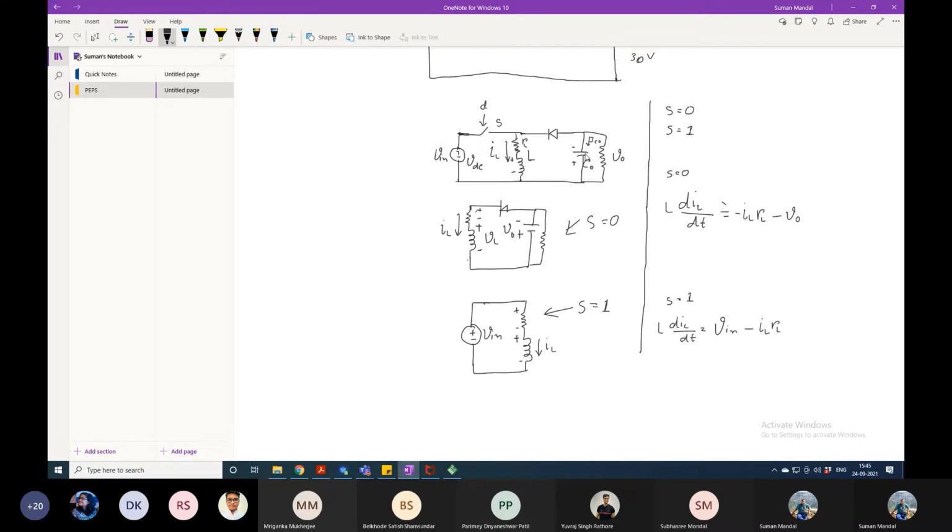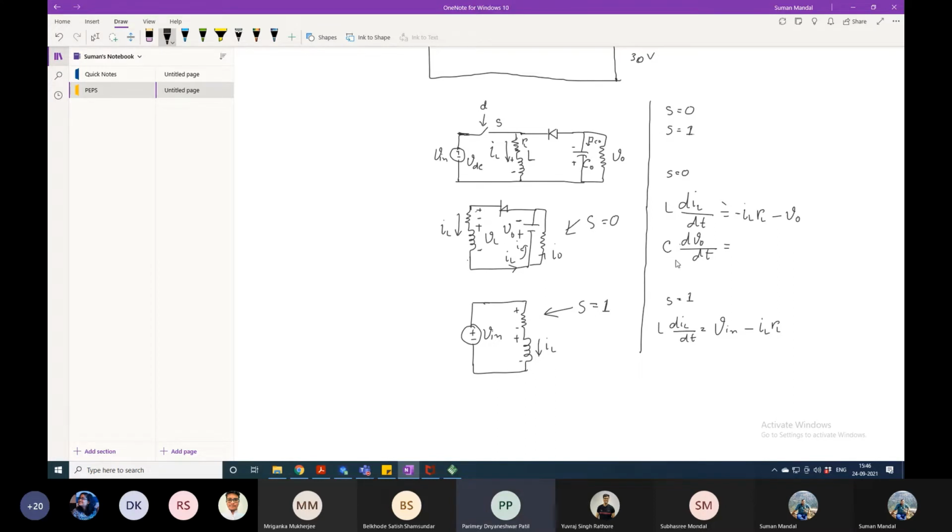Now tell me, what is the equation of the voltage of the output capacitor? C dVout by dt is equal to what? It will be the input current, so it will be IL minus IO. IO is this side only. This is the direction of IC.